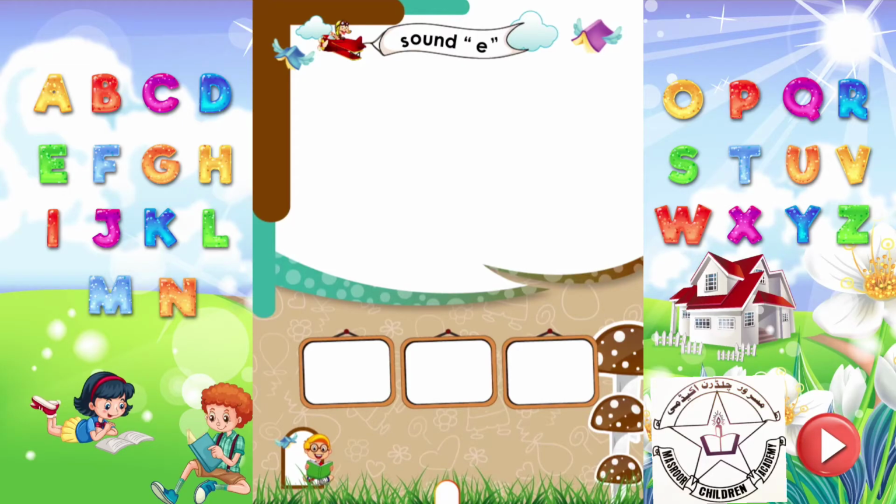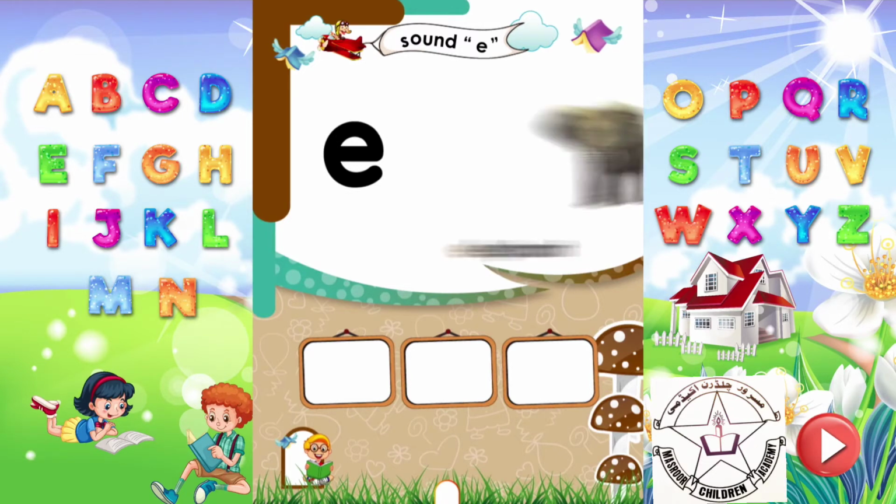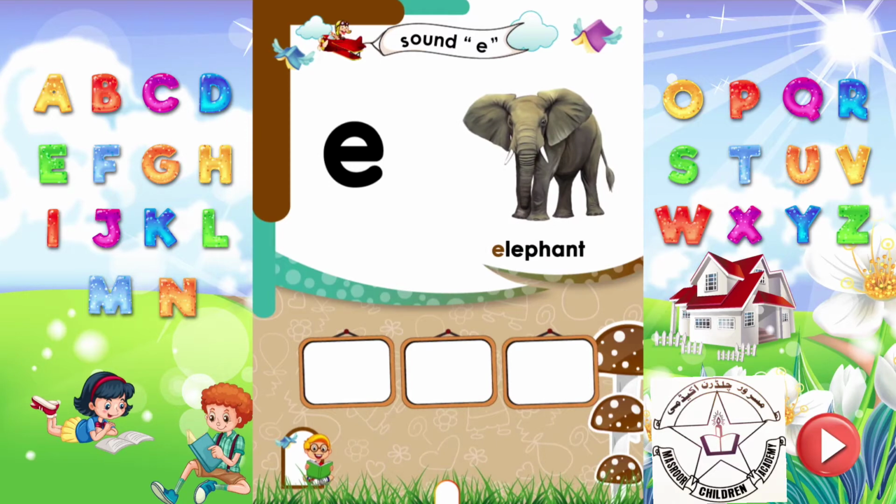Dear kids, read the letter E. It makes the sound eh. Elephant. Elephant starts from the sound eh. Say aloud more words that start from the sound eh.